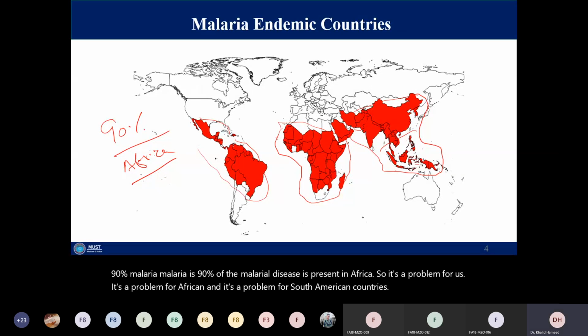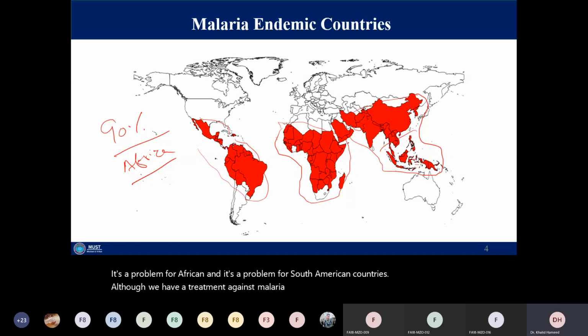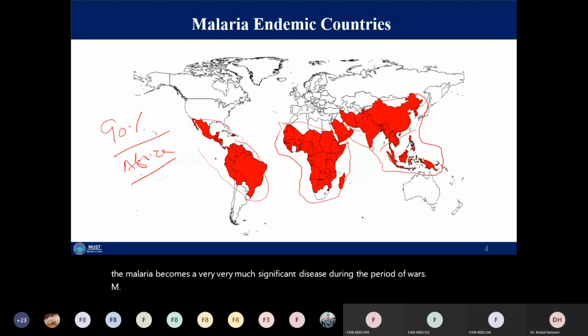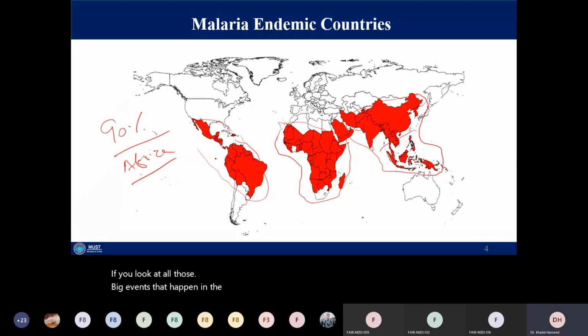Although we have a treatment against malaria, previously malaria became a very significant disease during the period of wars. On a logical note in history, if you look at all those big events that happened in the past, most of the time it was malaria that decided who would win the war and who would be on the losing end.